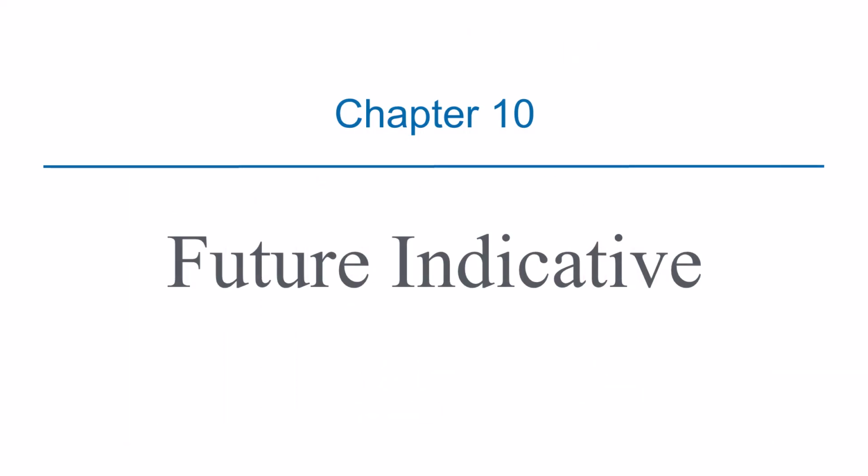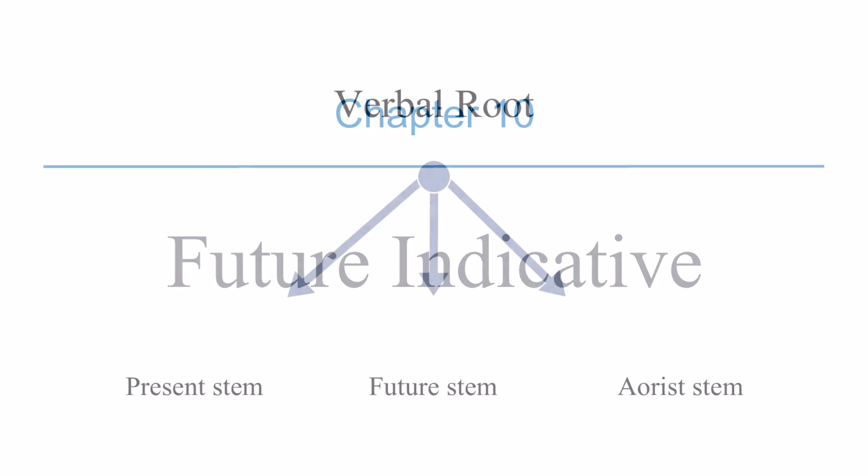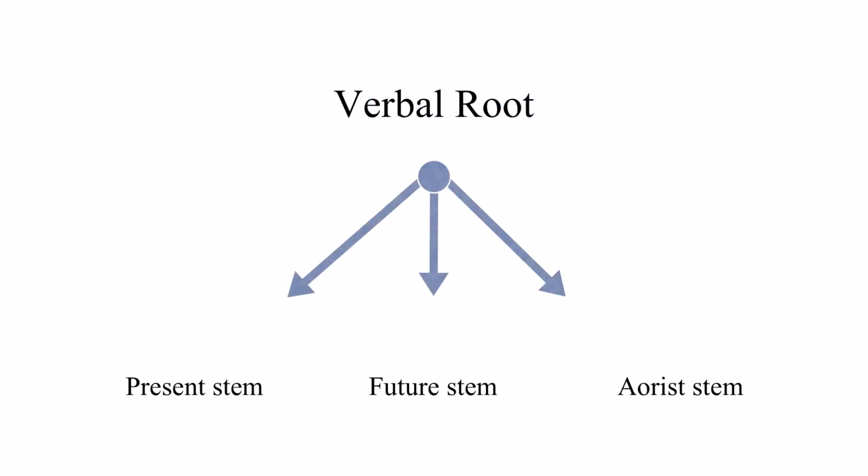So let's look at the future tense in the indicative mood. Now, if you remember, we said that every verb has the stem and the ending. Or in other words, every verb has the root and the ending. And so every Greek verb comes from a root, which is the most basic form that carries meaning. The root is what carries meaning, but the ending that you attach to the root tells you who is performing the action. And so it's from that root where tenses are built from.